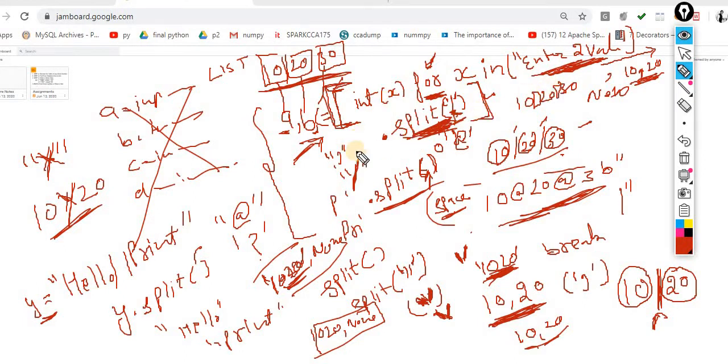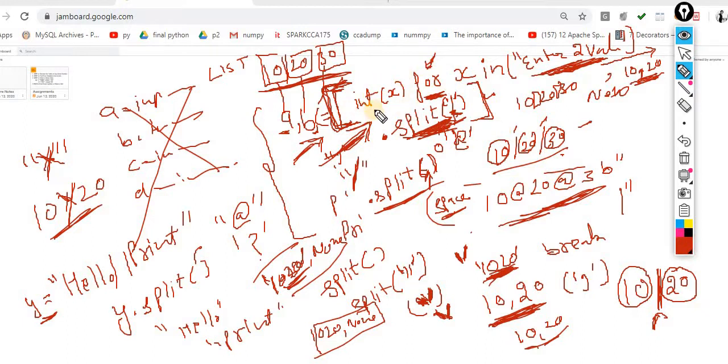So you guys just do one thing, do research over here, because this code is tricky for you guys at this point of time. Don't worry about it. You try and enjoy the code, nothing else. Your assignment is only this one, that you guys are supposed to perform this code and enjoy the output for the same.